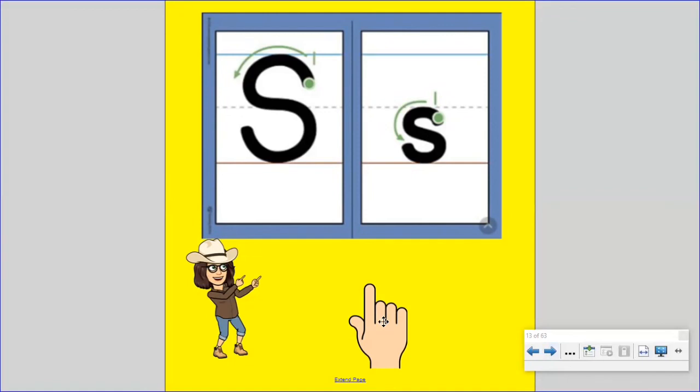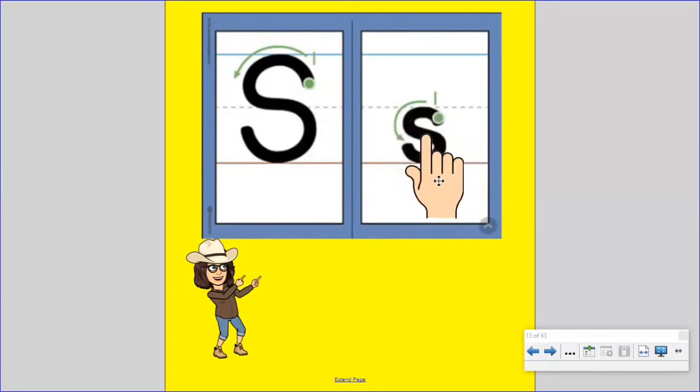Now let's trace the letter S in the air. Get your magic finger. We'll start with the capital S. Start at the top. Curve around like a snake. Now the lowercase s. Start at the middle line.